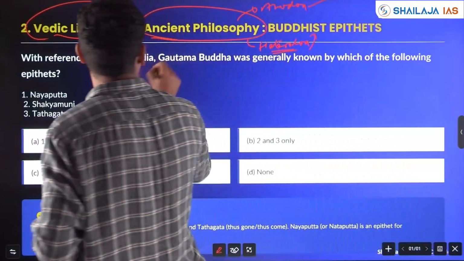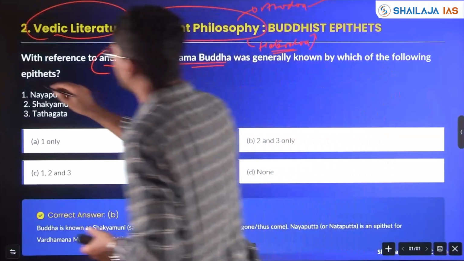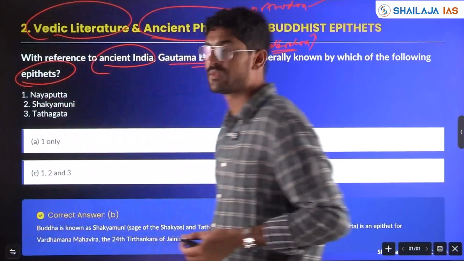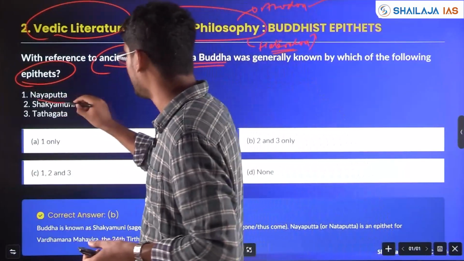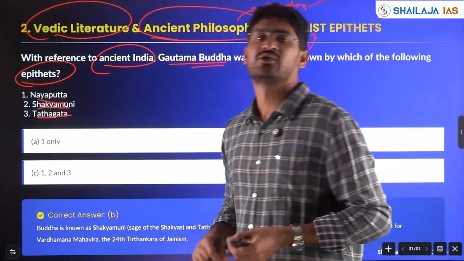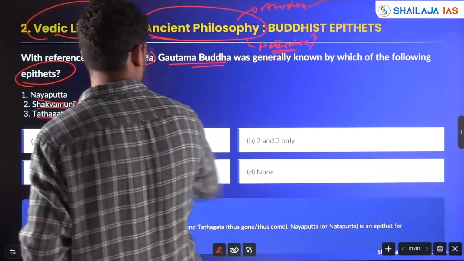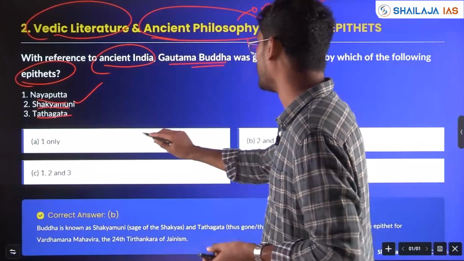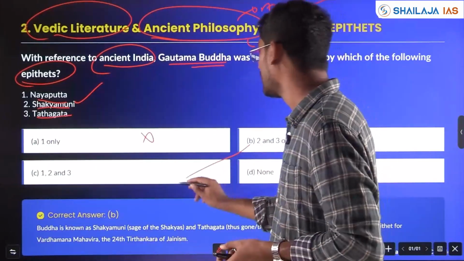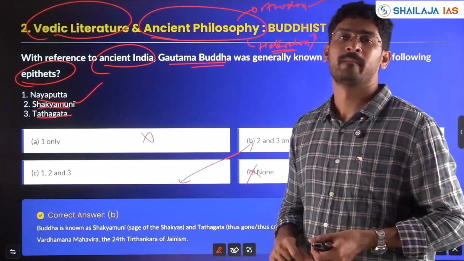With reference to ancient India, Gautama Buddha was generally known by which of the following epithets? Nayaputta, Shakyamuni, Tathagata. Shakyamuni, yes, he belonged to the Shakya clan. So, 2 is there. You know, 1 you can eliminate, 2 and 3, or 1, 2, 3. None also you can eliminate.